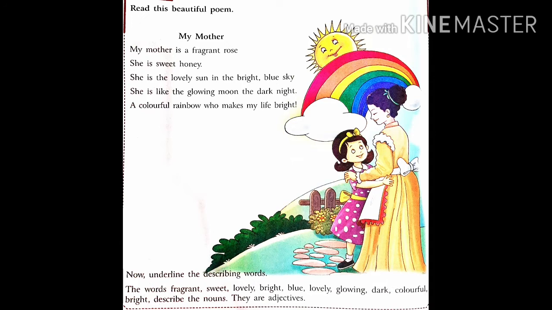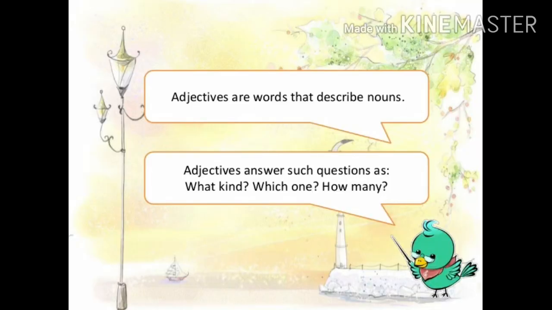These are the words that describe nouns, and the words which describe the nouns are adjectives. What are adjectives? As you know already, adjectives are the words that describe nouns. And adjectives answer questions such as what kind, which one, and how many.